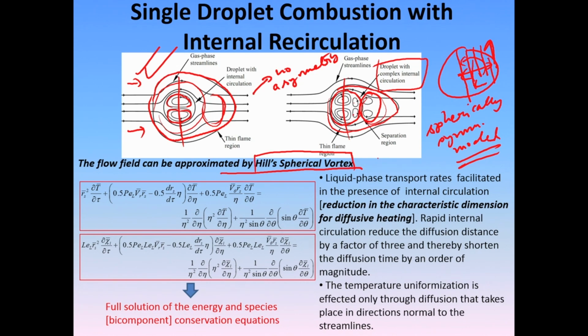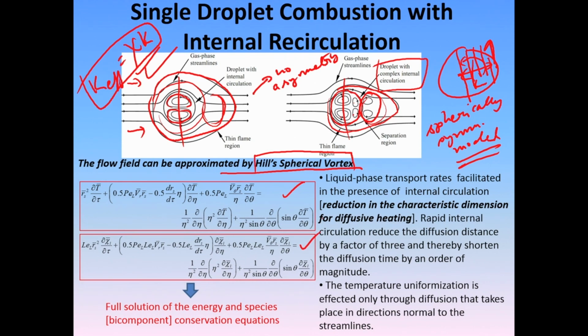Because when we considered Chiriniano's effective conductivity model, we remember we did something like K effective, which was some factor chi times K. So it is very similar to that. It essentially means that your diffusivity is enhanced, and it can be enhanced by an order of magnitude in certain cases. But how do you write the equation for the full solution for the energy and the species? You have to take into account these two equations.